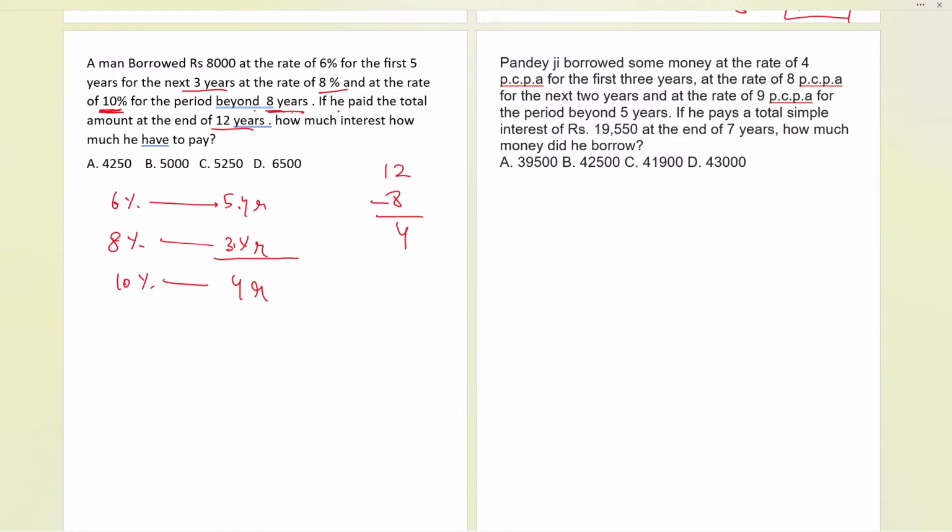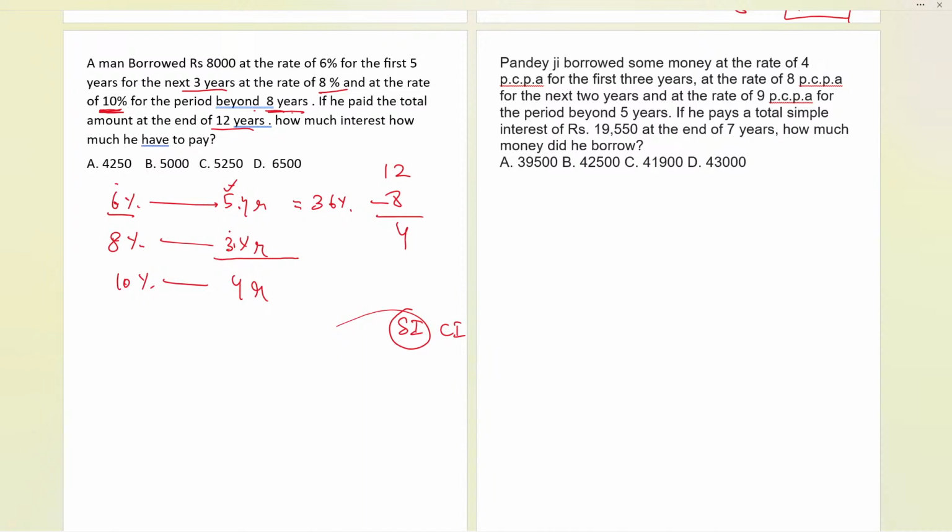Whenever the question does not say whether it is simple interest or compound interest, always take it as simple interest. So now we are going to consider simple interest. If for 1 year it is 6% of the money that we have, then for 5 years the simple interest will be 5 times 6, that is a total of 30%. We can say it like that.